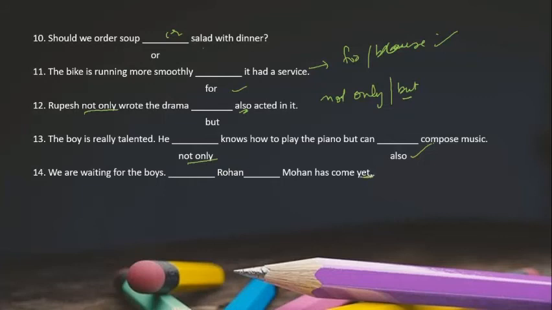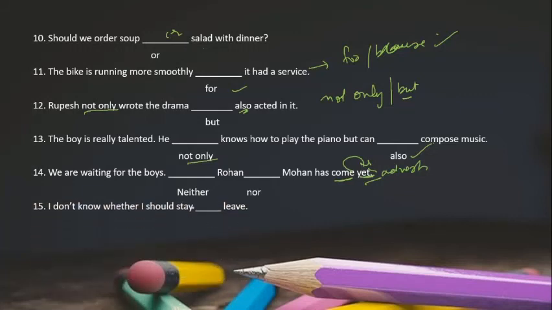Now yet means again they are waiting for something and something is still missing. So neither Rohan nor Mohan has come yet. They have not yet arrived. Yet here is your adverb, because it is modifying the verb come, and adverbs are those words which modify verbs, adjectives and even adverbs themselves.